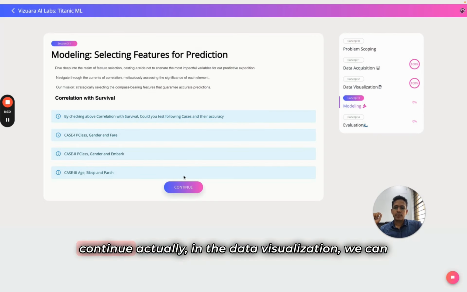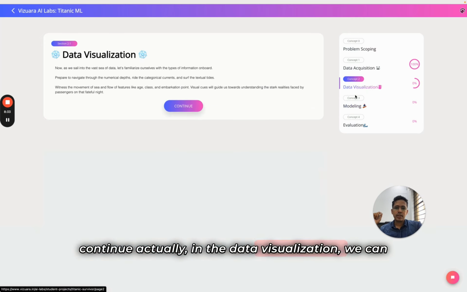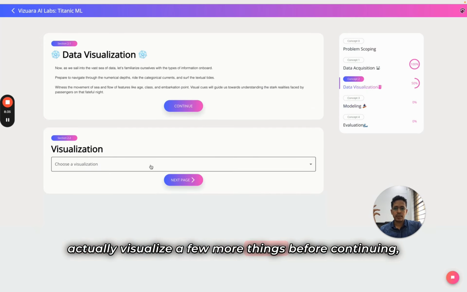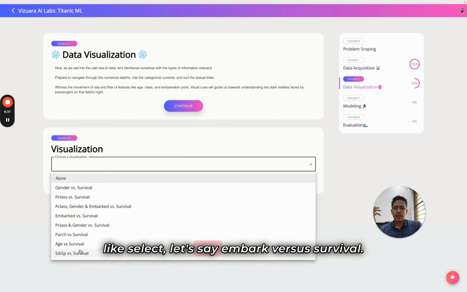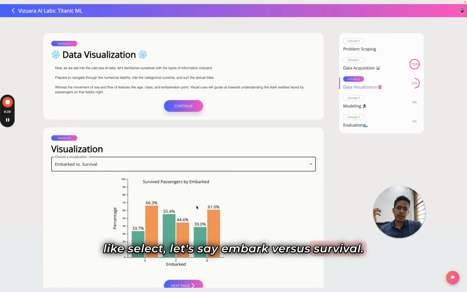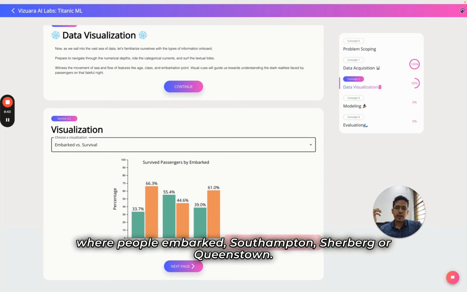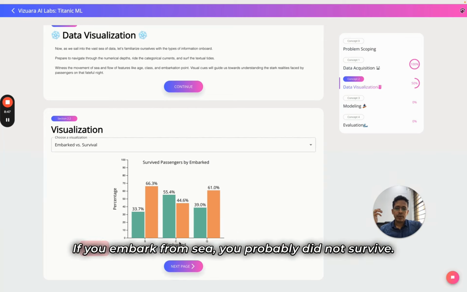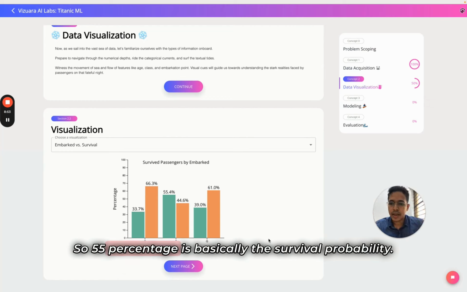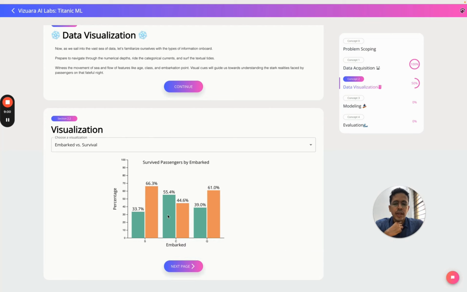Then you continue. Actually, in the data visualization, we can visualize a few more things before continuing. Like, let's say, embarked versus survival. Here there are 3 towns from where people embarked: Southampton, Cherbourg, or Queenstown. We can see that clearly. If you embark from C, you probably did not survive. So 55% is basically the survival probability. So you can see that.